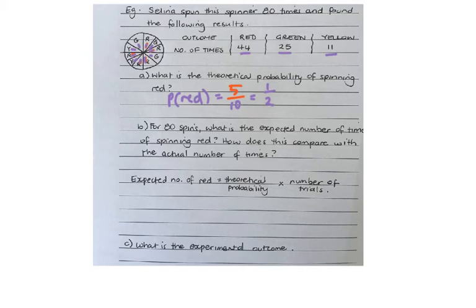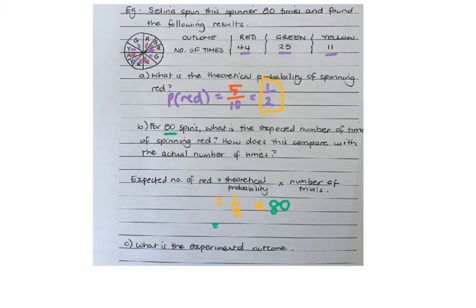Part B says for 80 spins, what is the expected number of times of spinning red? How does this compare with the actual number of times? So what we're going to do is use that formula that we just looked at. We're going to look at the expected number of red. So the theoretical probability is this number here, so a half. And the number of trials is 80 because she spun it 80 times.